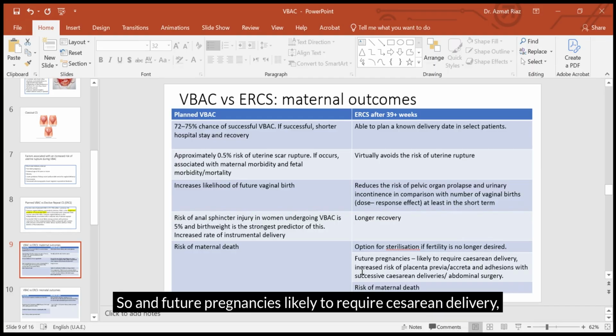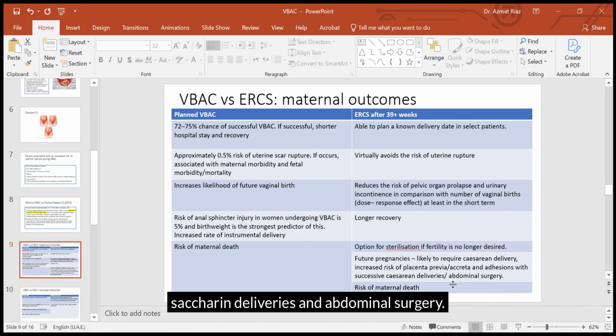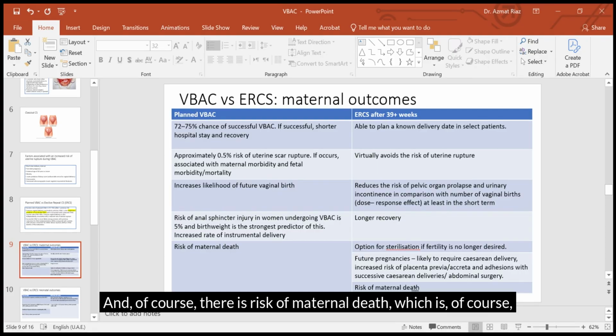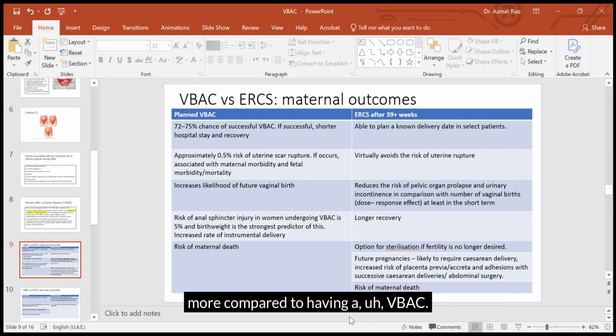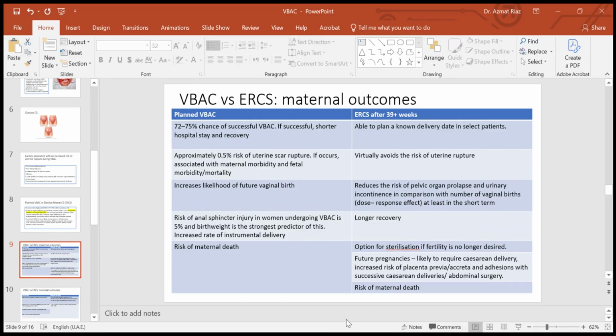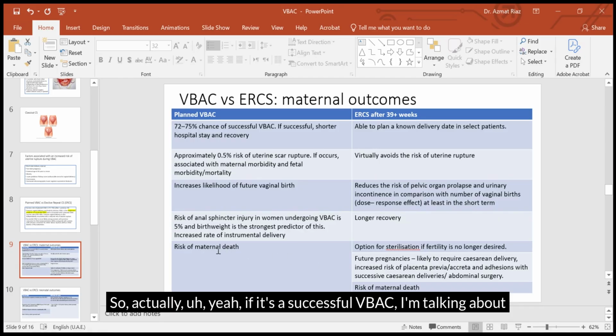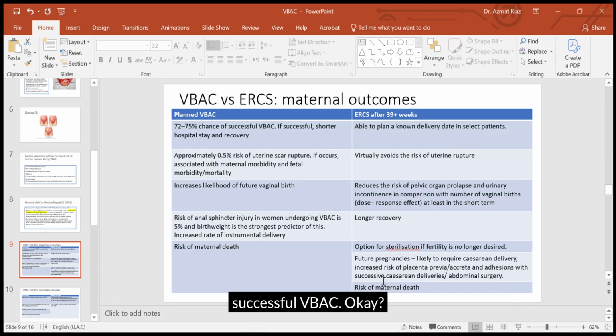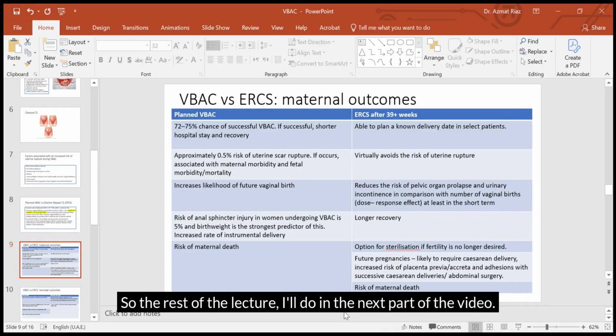Future pregnancies are likely to require cesarean delivery, with increased risk of placenta previa, accreta, and adhesions with successive cesarean deliveries and abdominal surgery. And of course, there is risk of maternal death, which is of course more compared to having a VBAC. Actually, I'm talking about a successful VBAC. But of course, if things go wrong, then there is more risk with the VBAC. Okay, so the rest of the lecture I'll do in the next part.